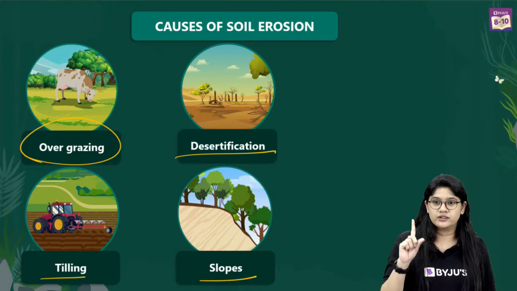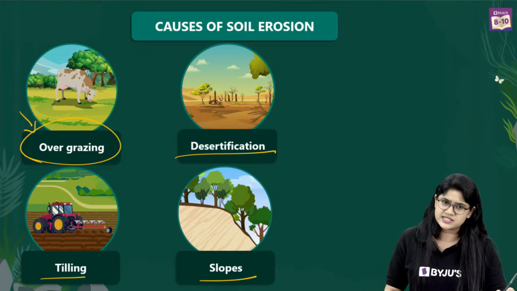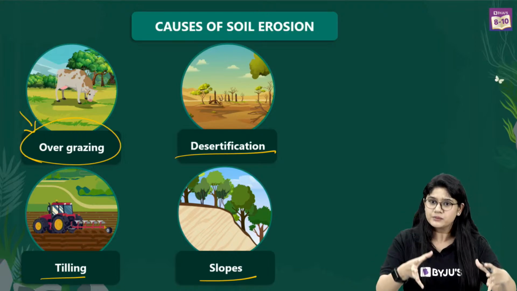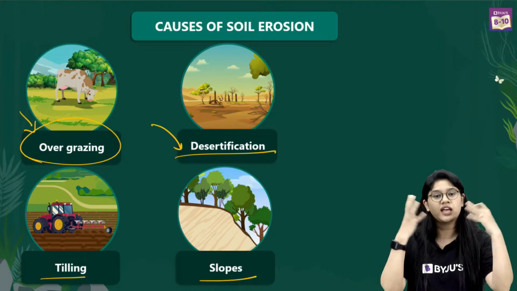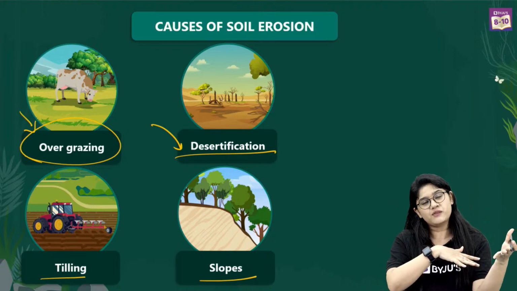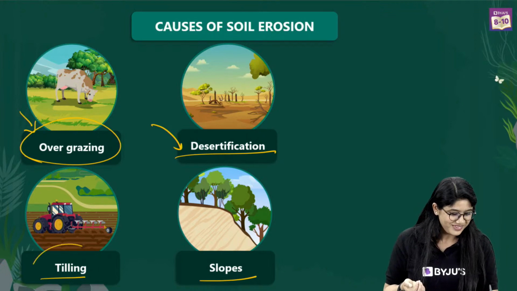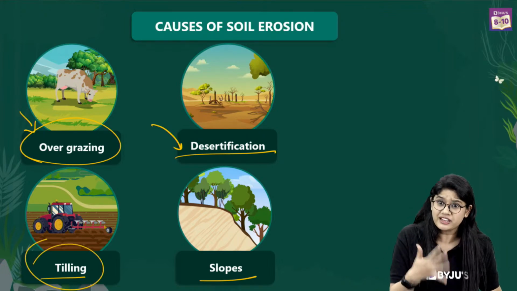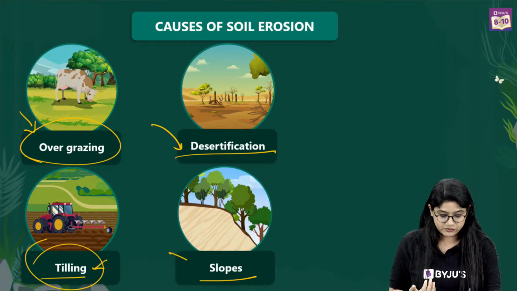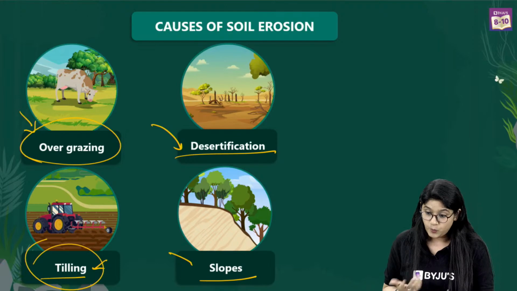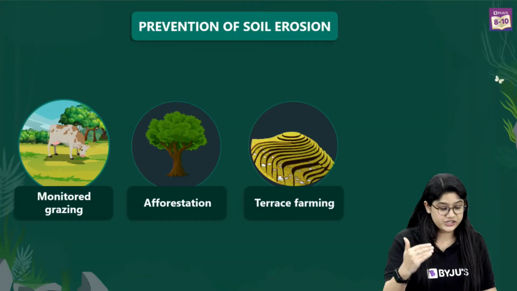Okay? Good. So over here the causes of the soil erosion, we have overgrazing. If the animals are grazing in a particular area, then desertification, a land which was full of forest but now is converted into a desert because there are no trees over there. Tilling process we usually do, but if we do it on a very regular basis, the top layer we are losing, and of course the slopes. What are the preventive measures for it? Because if there is a cause, there has to be the prevention of it.